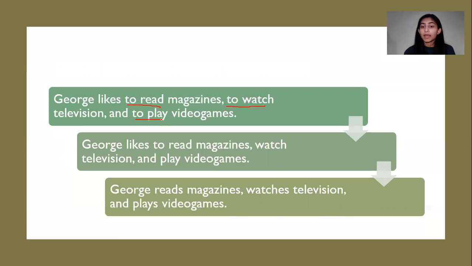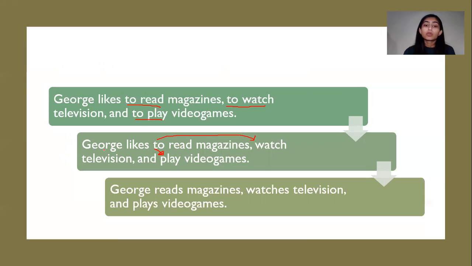So now here's where things get a little bit tricky maybe. George likes to read magazines, watch television, and play video games. Now you may be thinking this is grammatically incorrect, but actually it is not. As long as you use the word to once and use it only in the beginning, it is implied that to is also in front of watch and to is also in front of play. But this can only happen if you're using to once and if it's in the beginning.